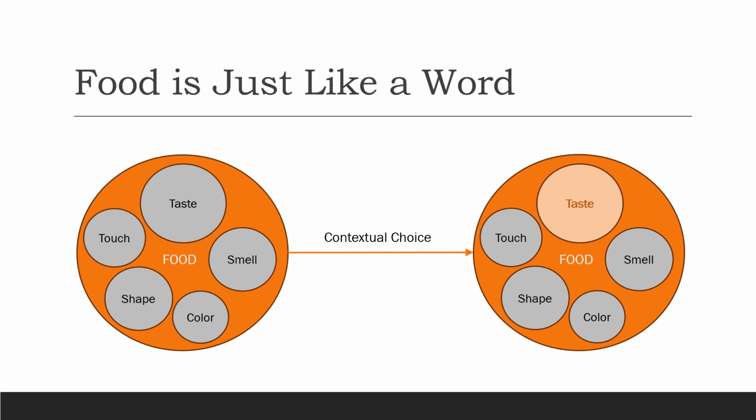However, to see these faces of the food, we have to turn the food through choice. This happens with every person as his consciousness moves from one property of the food to another. For example, we might first smell the food, then see the food, then taste the food, and so on. Again, a choice is applied to pick something from an ensemble of meanings. Thereby, food alternately becomes taste, touch, smell, color, shape, etc. But if we choose not to turn the faces, then we just see food in only one way.